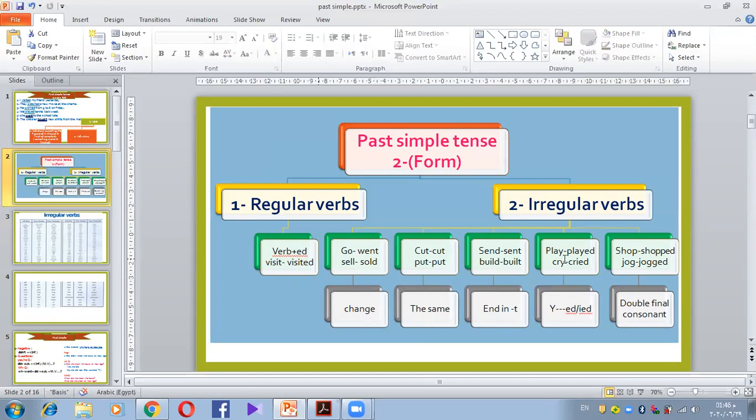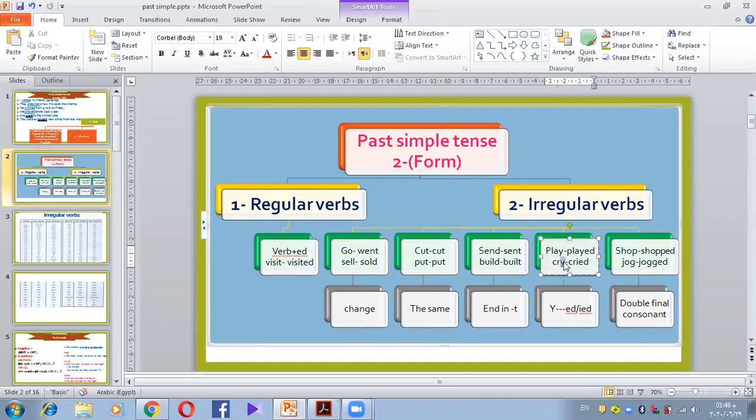Okay? Play, played. Cry, cried. Do you remember the y rule that we have taken in the present simple before? It's the same rule here. If there is a vowel before the y, we keep the y and we add the ed, the regular one. If there is a consonant before the y, we remove the y and replace it with ied. It's the same as the present simple rule, but here ied instead of ies.